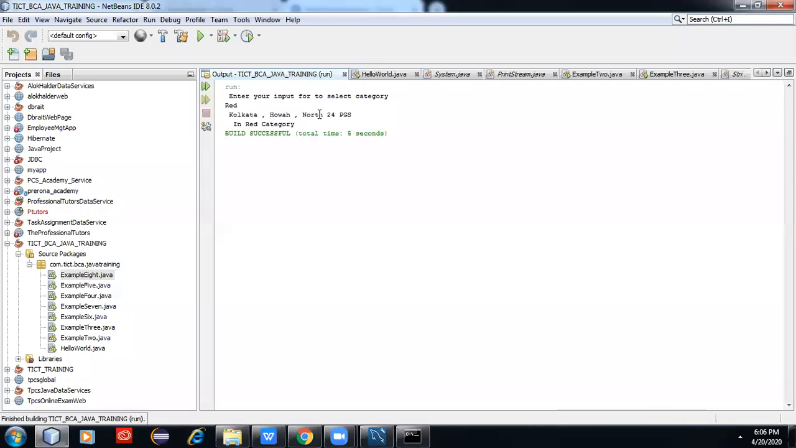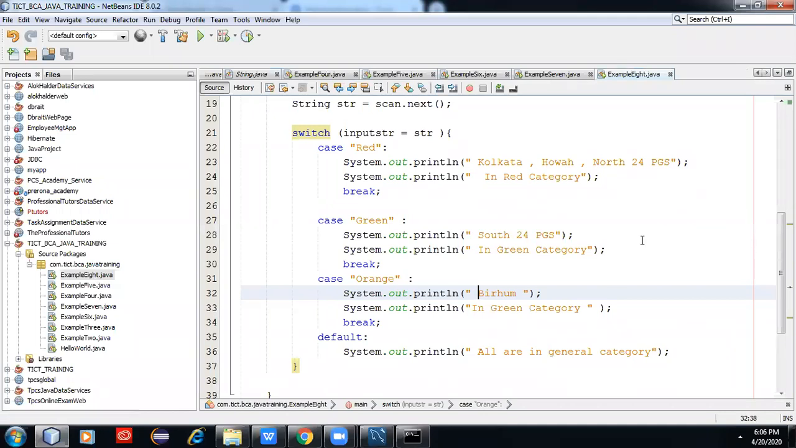Just enter. So it is printing only these two lines: Kolkata, Howrah, North 24 Parganas, these are in the red category. Okay, so this is one of the most basic examples of a switch case.